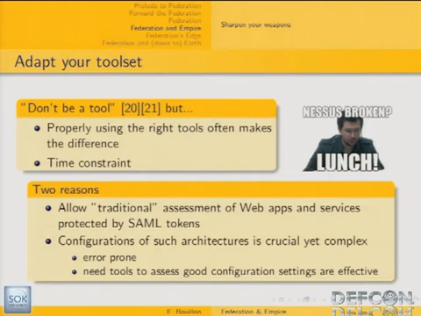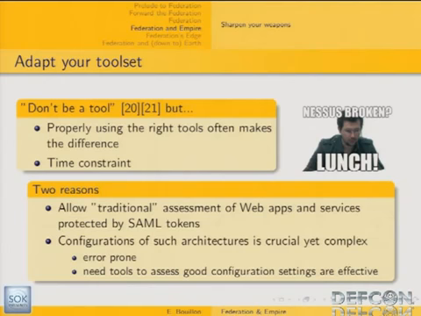And regarding SAML, there are two reasons to adapt our toolset. First, it allows a traditional web application scanner to cope with SAML tokens, to cope with SAML-protected web applications. Also, the security of these kinds of applications very often relies on very complex configuration settings.